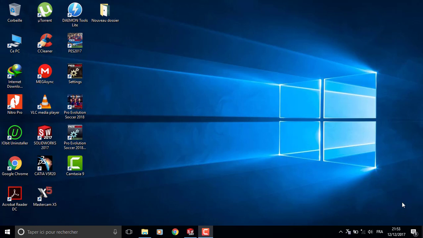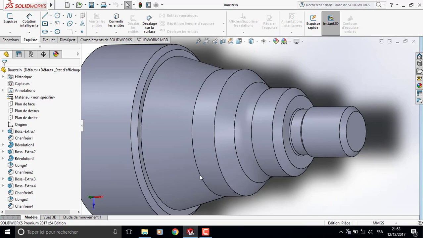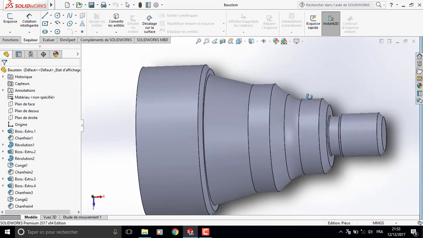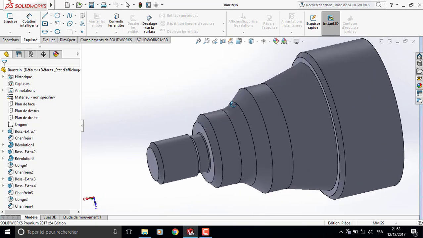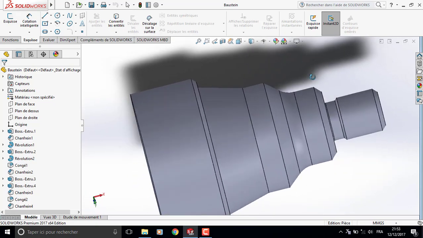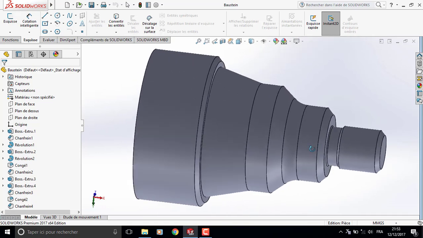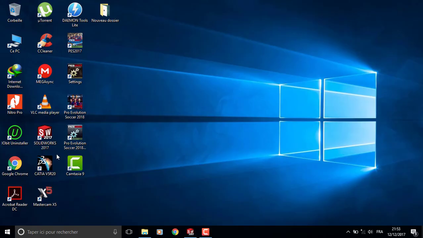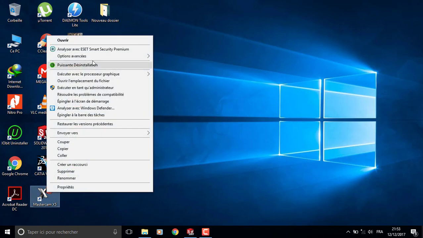Welcome. Today I'm going to show people how to fabricate a piece in Mastercam. At first we are going to design this piece in SolidWorks. As you see here, we have different faults, and now we open Mastercam.